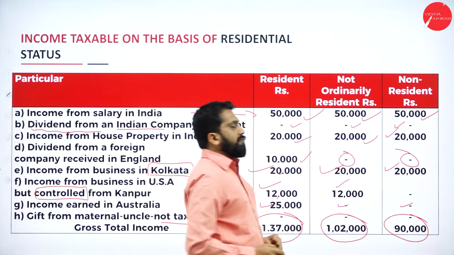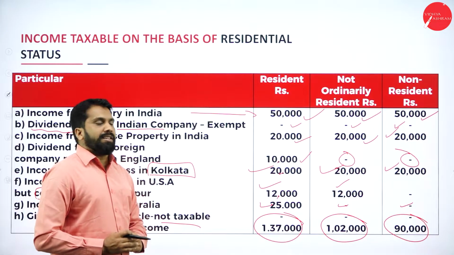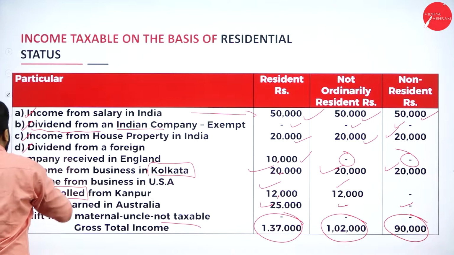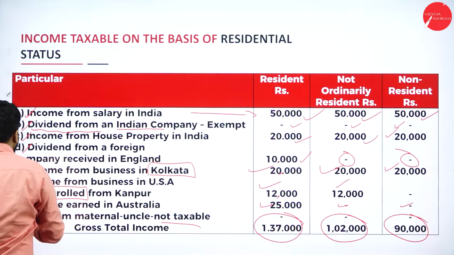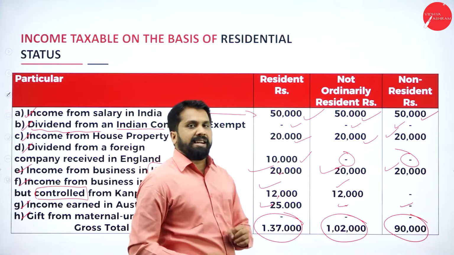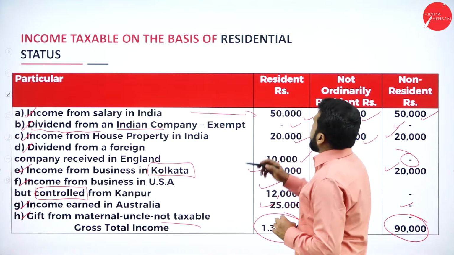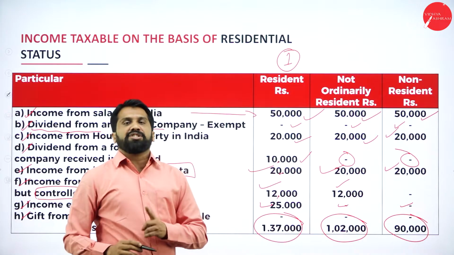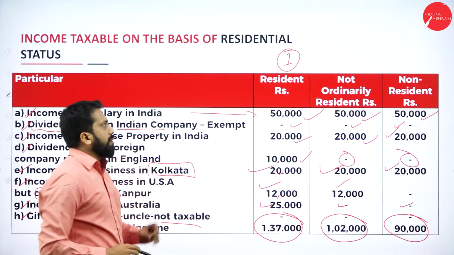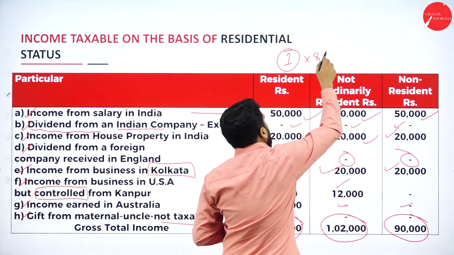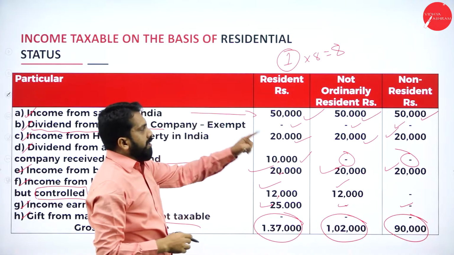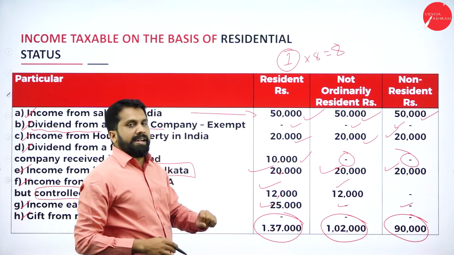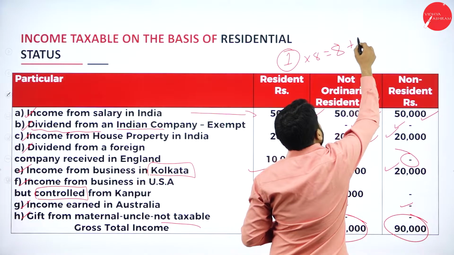Now, how are marks allotted in your examination? So how many entries are there? 1, 2, 3, 4, 5, 6, 7 and 8. How many entries are there in total? 8 entries. Each entry will carry 1 mark. How many marks will you get? Each entry will carry 1 mark. So 1 into 8, how much? 8 marks. Whatever columns you have done, the heading and your inner column headings, everything will carry 1 mark.